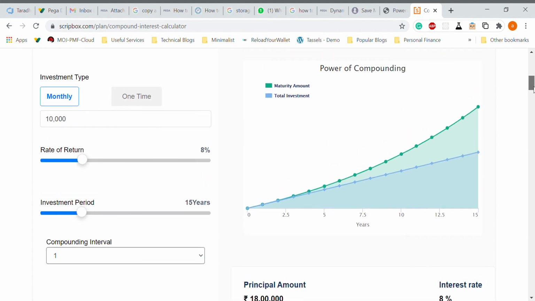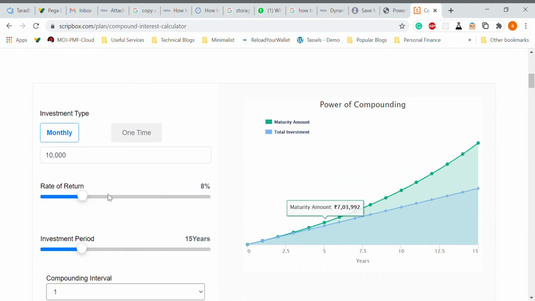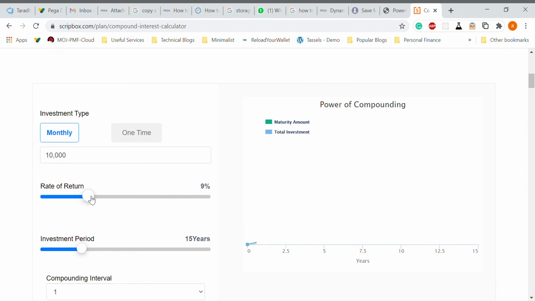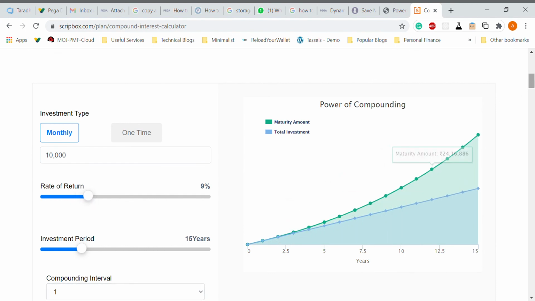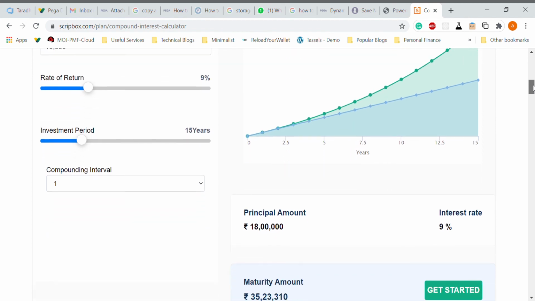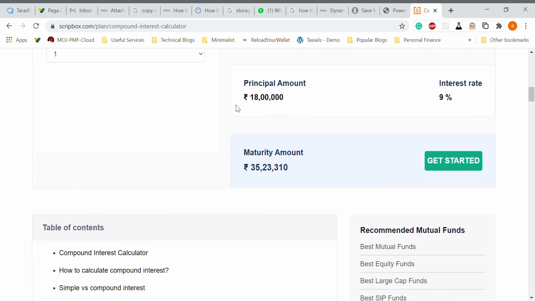Now assume that we increase the interest rate to 9%, which is a good possibility, keeping in mind that bonds of India will be very much in demand in the future. If you put it at 9%, your income becomes 35 lakh 23,000, just by increasing 1%.